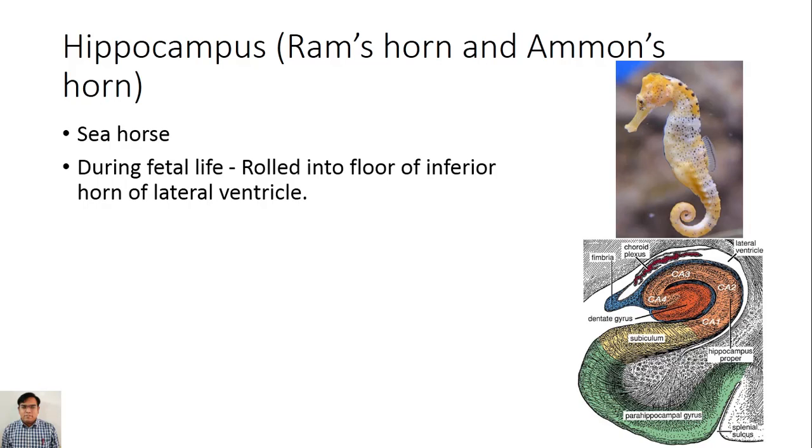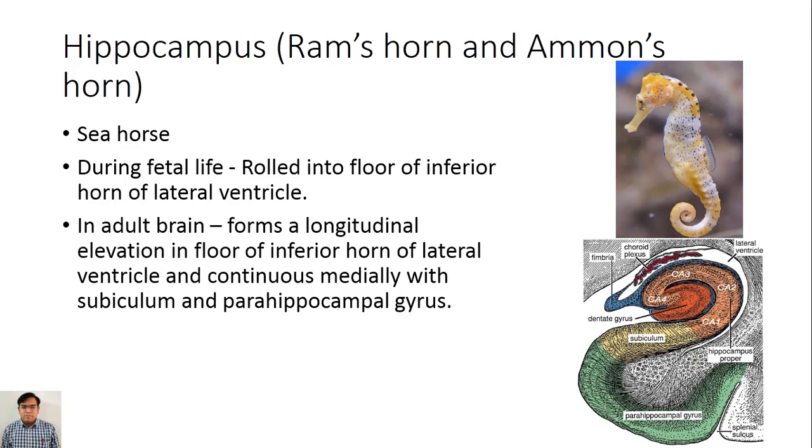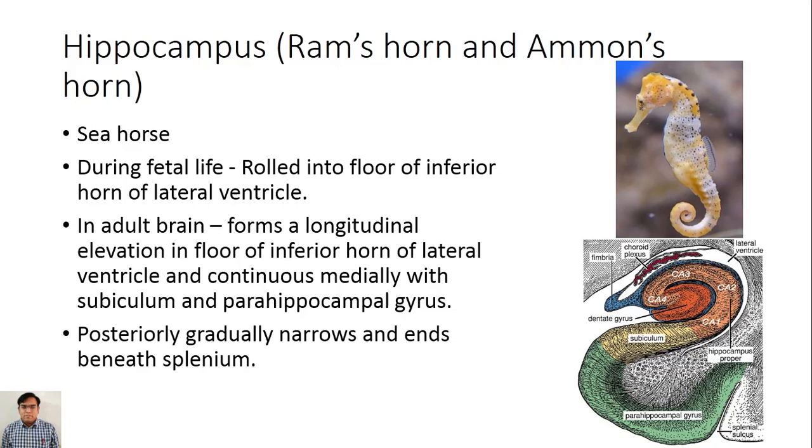During fetal life, it rolled over the inferior horn of the lateral ventricle, but in the adult brain it forms a longitudinal elevation in the floor of the inferior horn of the lateral ventricle and is continuous medially with the subiculum and parahippocampal gyrus. We'll see in the next photograph. Posteriorly it gradually narrows and ends beneath the splenium of the corpus callosum.